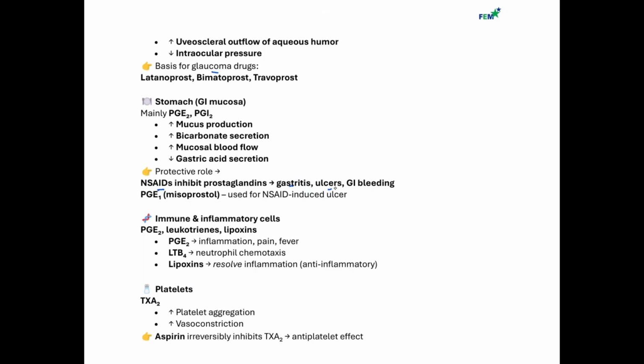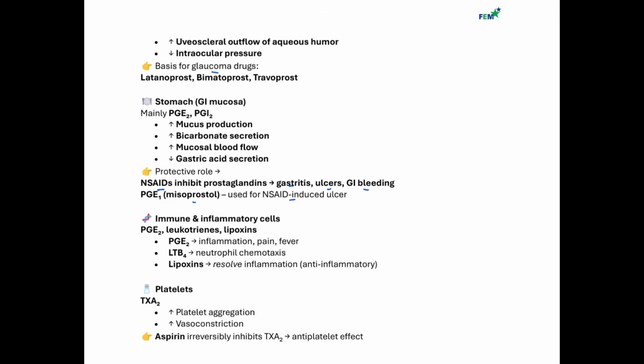They could develop ulcer, and they could develop what? GI bleeding, because those vessels are going to be exposed, and they could start bleeding. And that's why if somebody has an NSAID-induced ulcer, we can give them a medication like a prostaglandin analog, which is misoprostol, and that will help to protect the stomach.